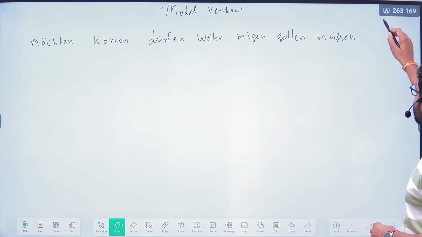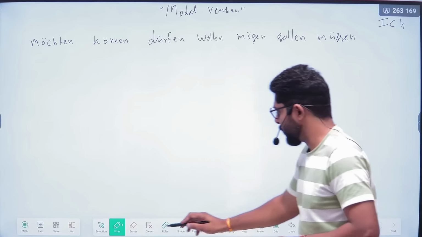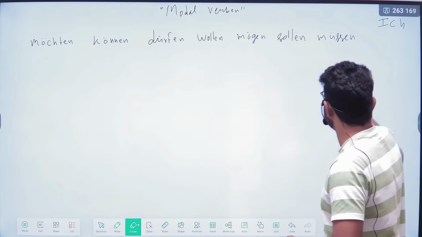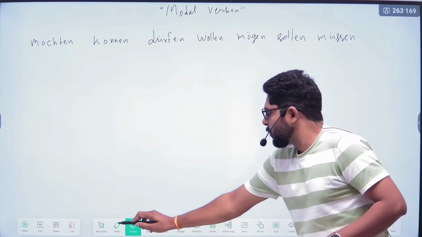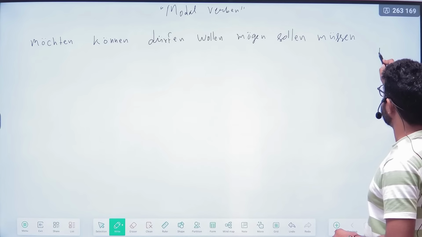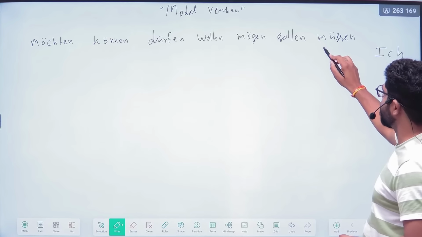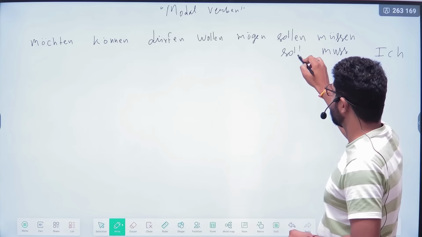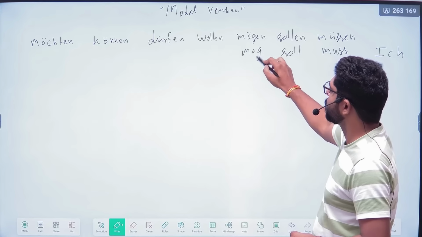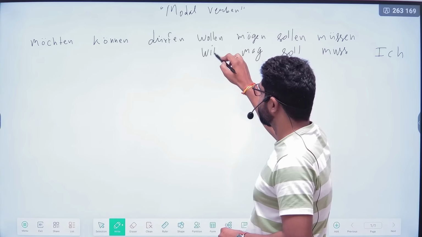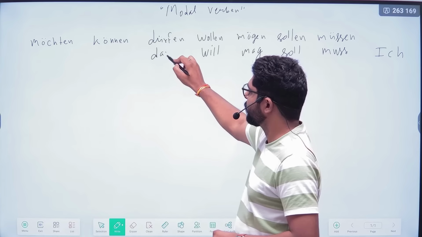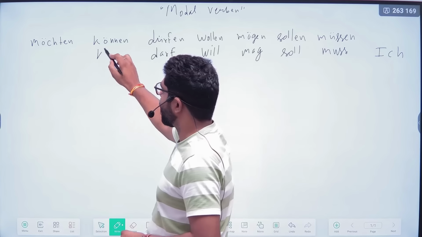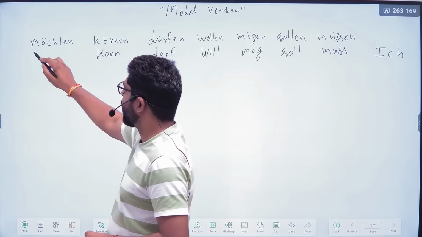We are writing here the subjects. Ich means I. So the ich conjugation will be muss, soll, mag, will, darf, kann, and müsste.